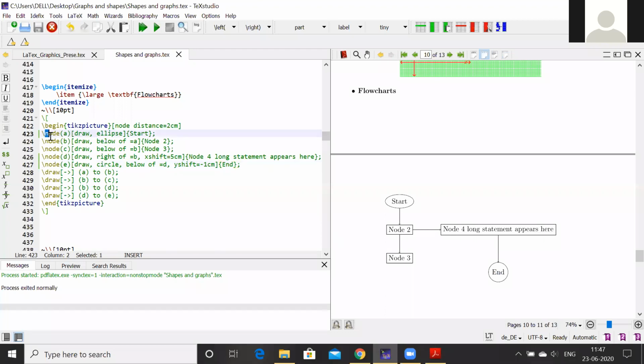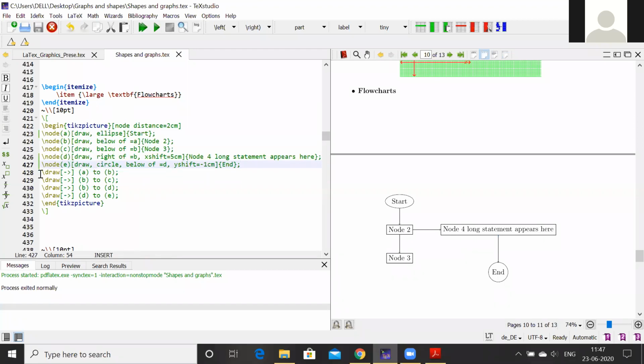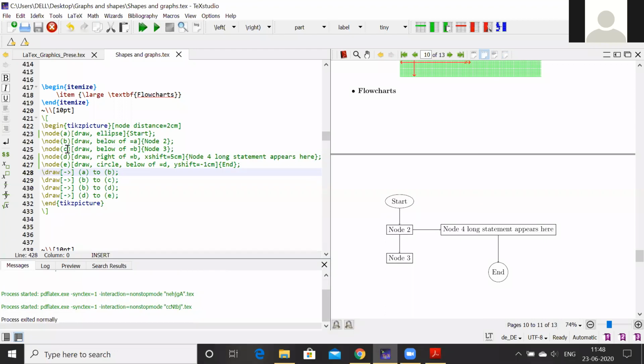Once you define all the nodes and their positions, there is another command which we need to use to join the nodes, that is \draw. Inside the square bracket I have used this arrow, okay, and then A to B. These are the labels I'm using to join these nodes. You see, I'm not using start, node 2; these are not labels. These are the text we are putting inside those nodes. But these are the labels which we define in the beginning, and you use them to join any node.